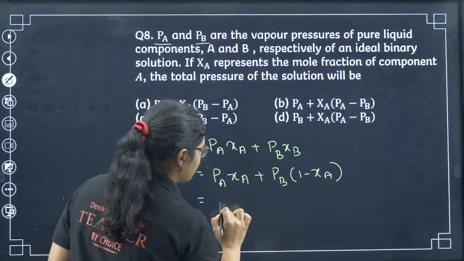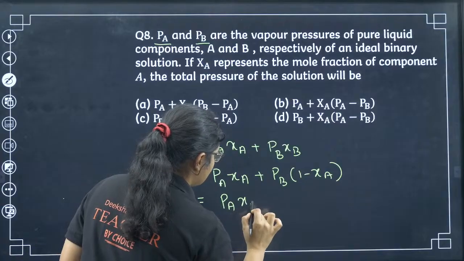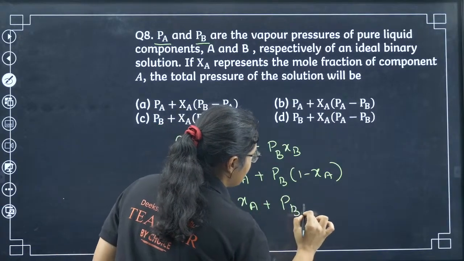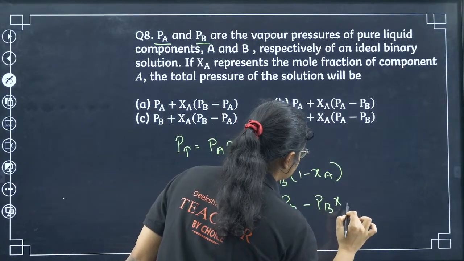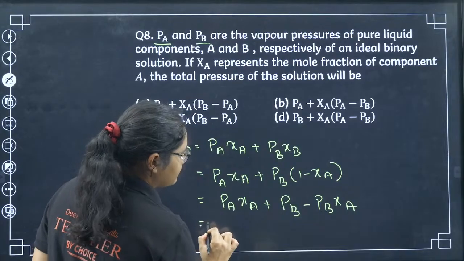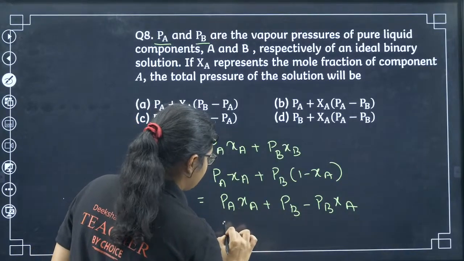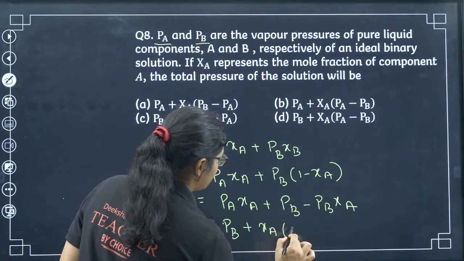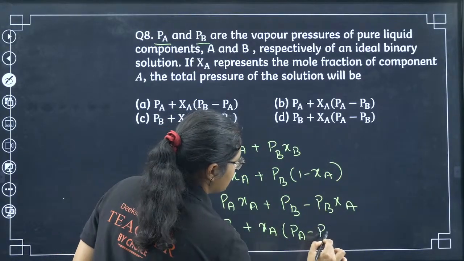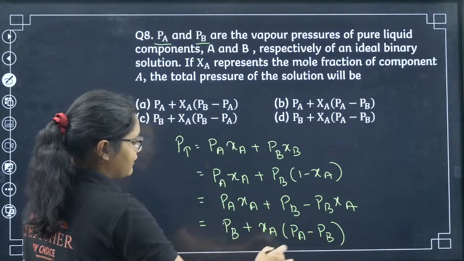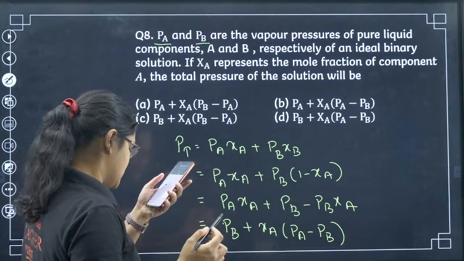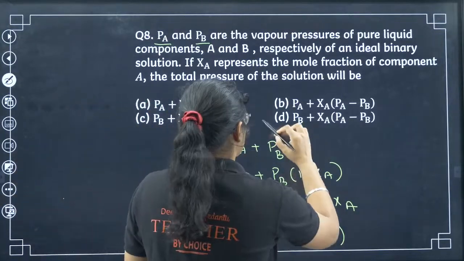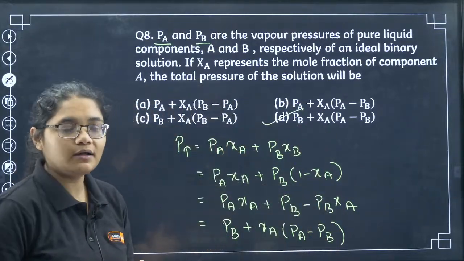Now what can I write here? PAXA plus PB minus PBXA, right? So I can take XA common here. PB plus XA taken common, I have PA minus PB. Okay, so I can find which option here? Yes, Sangeeta and Vidyanand have given the correct answer, that is option number D here.